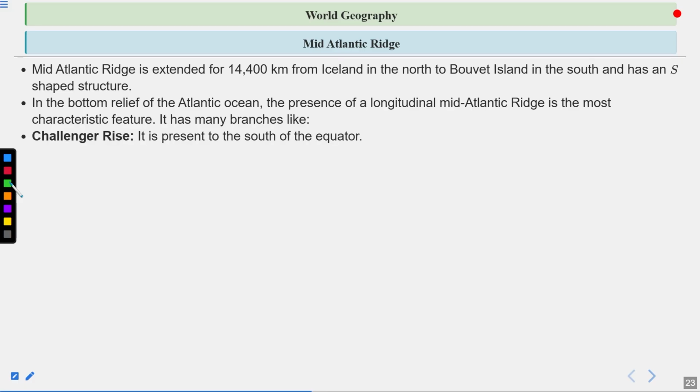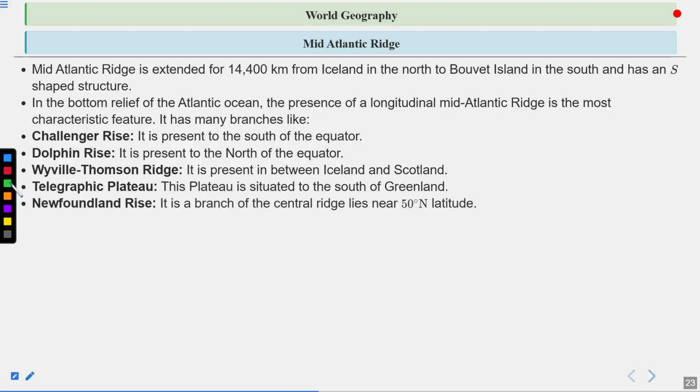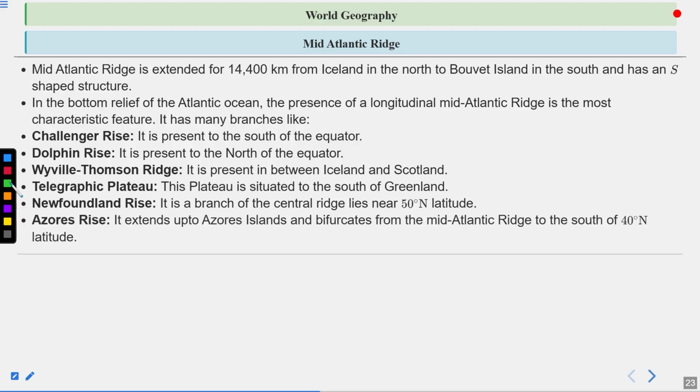Challenger Rise, it is present to the south of the equator. Dolphin Rise, it is present to the north of the equator. Wyville Thomson Ridge, it is present between Iceland and Scotland. Telegraph Plateau, this plateau is situated to the south of Greenland. Newfoundland Rise, it is a branch of the Central Ridge, and lies near 50° north latitude. And Azores Rise, it extends up to the Azores Islands and bifurcates from the Mid-Atlantic Ridge to the south of 40° north latitude.